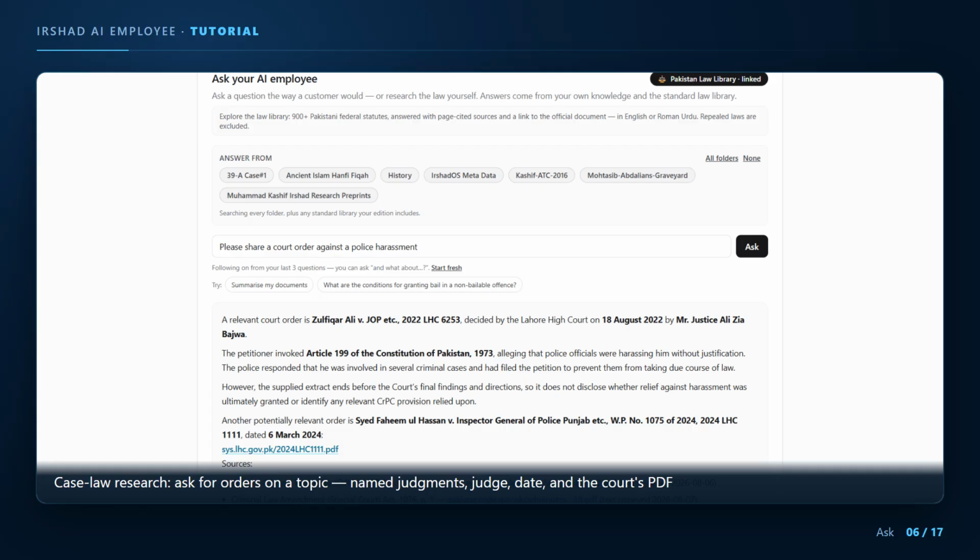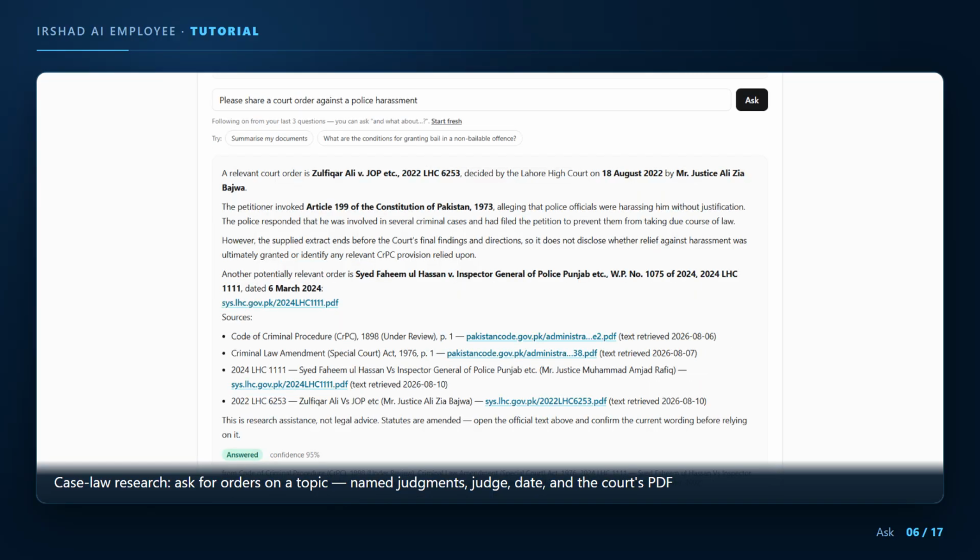Case law works the same way. Here the request was, please share a court order against police harassment. The answer names a judgment, Zulfikar Ali versus JOP 2022 LHC 6253. With the judge and the date, explains what the petitioner argued, and then does something you should appreciate.